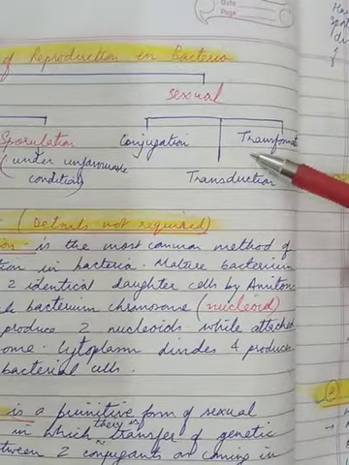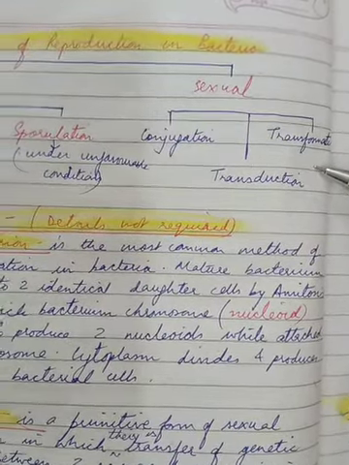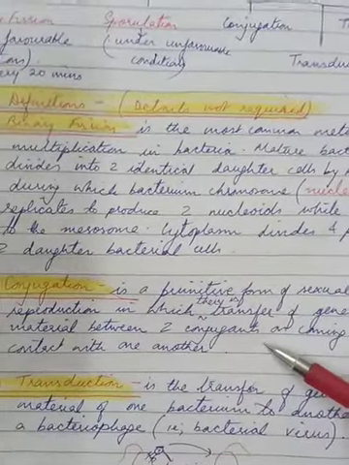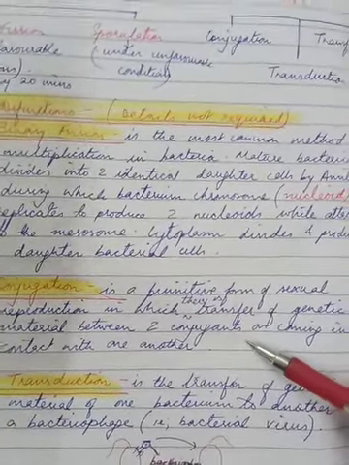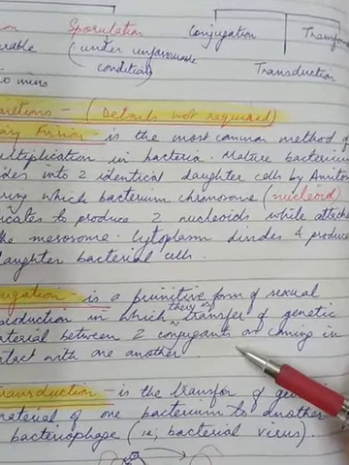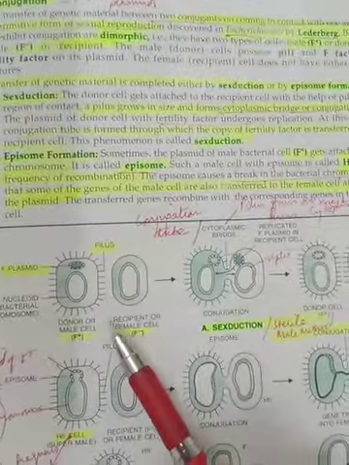There are three forms to discuss: conjugation, transduction, and transformation. Conjugation, we can say, is a very primitive form of sexual reproduction. Also, children, to remind you, bacterial cells do not form gametes, right? So, first see the diagram. Let me show you what is conjugation. It is shown here. You can see this.